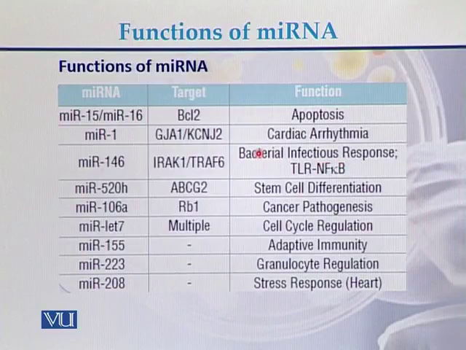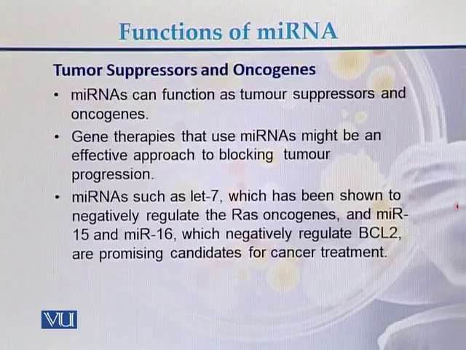A long list of miRNAs have been identified and their functions have been studied. Here are some examples. In the case of miRNA 15 or MIR16, they have a function in apoptosis. This is the list of other miRNAs that have been identified, and this is the list of their functions, showing what kind of functions these miRNAs perform in the cells.